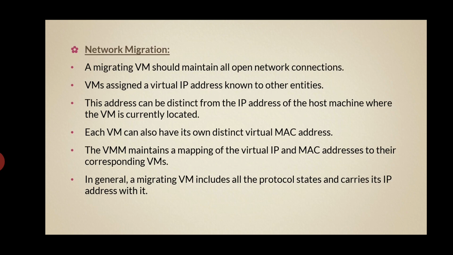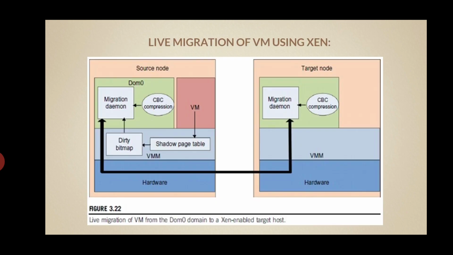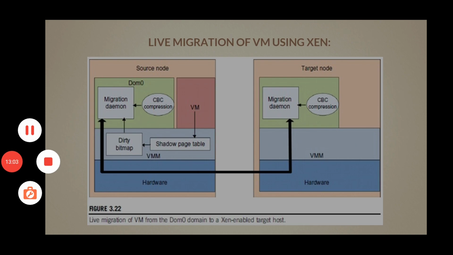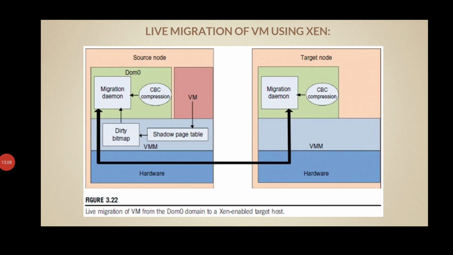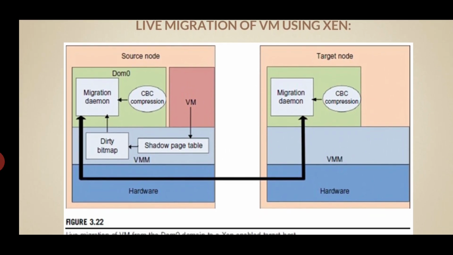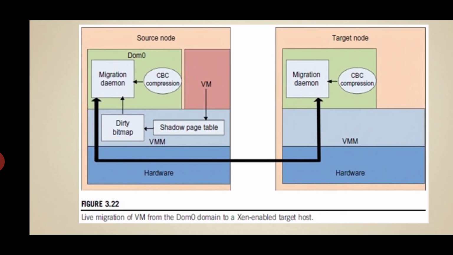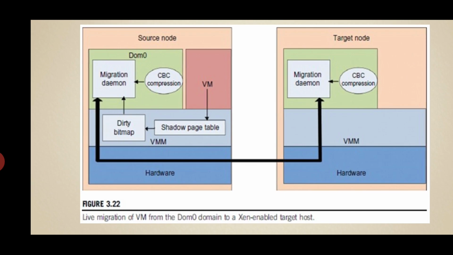We can later discuss the diagrammatic representation. The figure shows the live migration of a virtual machine by using Xen. Listen carefully to what the figure illustrates and demonstrates. The figure shows live migration of a virtual machine from the Domain 0 domain to a Xen-enabled target host.